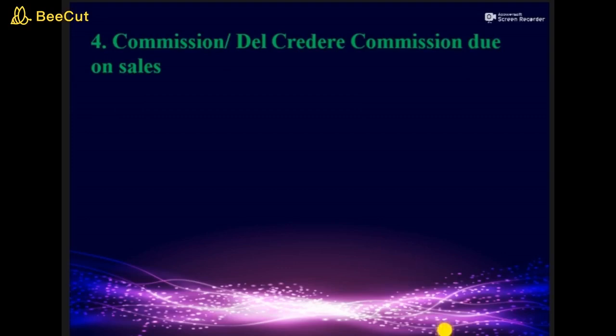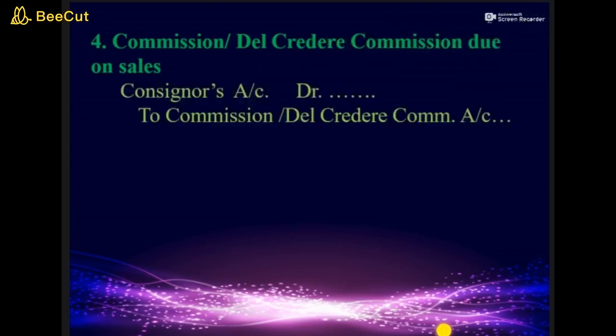The entry for commission will be consignor's account debit to commission or Del Credere Commission. If you are getting normal commission, the entry will be consignor's account debit to commission account. And if we are getting Del Credere Commission for taking guarantee of bad debts, then the entry will be consignor's account debit to Del Credere Commission.